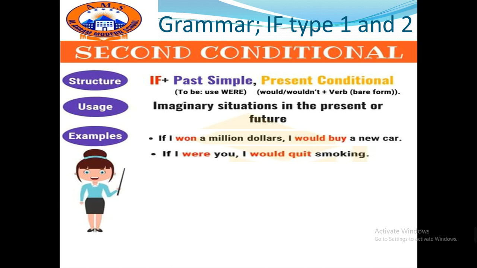Here, you'll have to ask yourself, the subject I always gets which verb? Was, not were. Why here we used were? Because, of course, here we are talking about things that may not happen. It's imaginary. I will never be in your place. I'll never be you. I may get in your place or in your situation, but I will never be you for yourself. So here we use were instead of was.